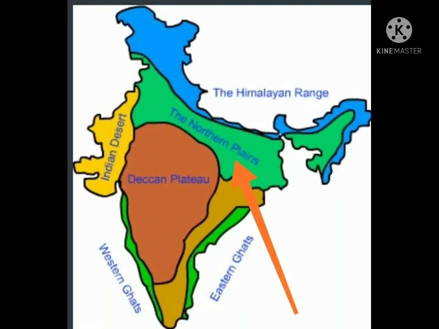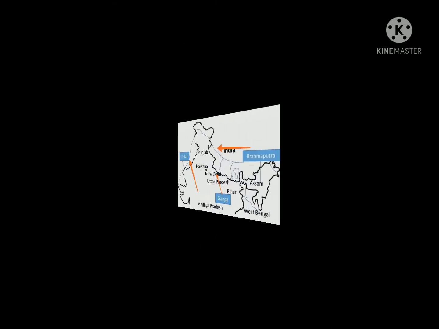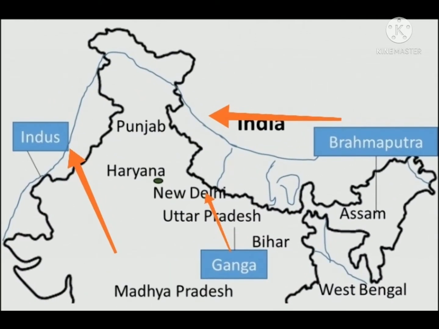Then we know about the plains of North India. The plain of North India is called the Great Northern Plain. The Northern Plain is formed by the deposit of three major river systems, namely the Indus, the Brahmaputra, and the Ganga along with its tributaries.